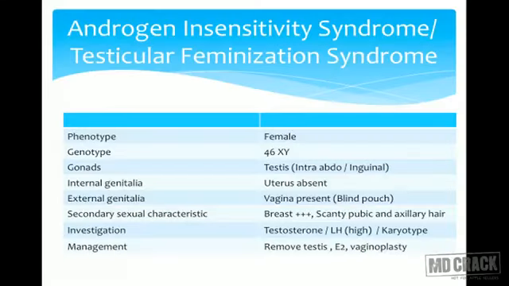So phenotype would be female, genotype is 46 XY, gonads present are testes, they are usually intra-abdominal or in the inguinal canal and we have to remove them. Uterus is absent because of presence of Mullerian inhibiting factor. Vagina is present because of estrogen and because of hypoplastic action, because there is no testosterone. That is why the external genitalia are not formed as male. There is just a blind pouch. Breast development, very good, like Tanner's, maybe stage 4. Scanty pubic hair and axillary hair.